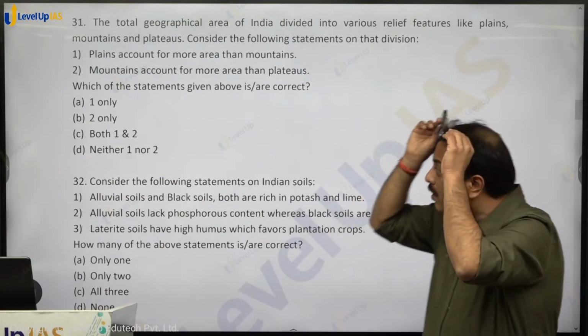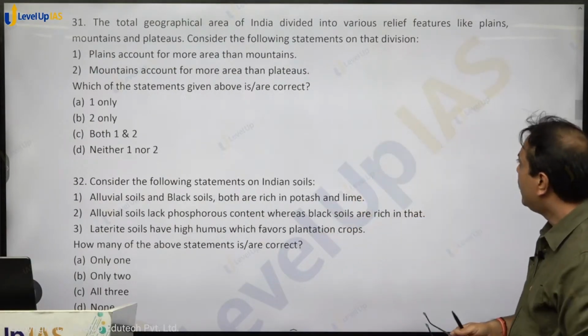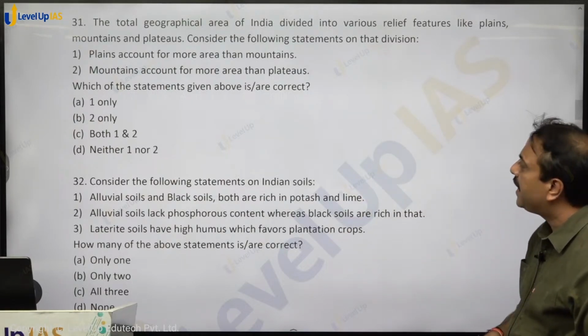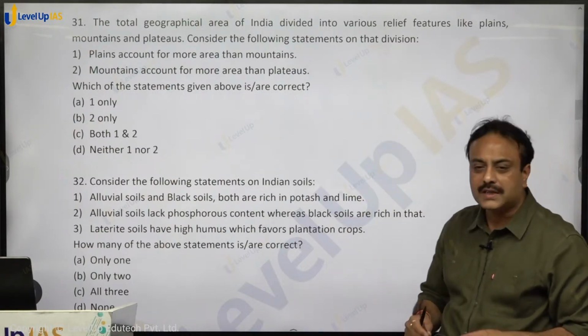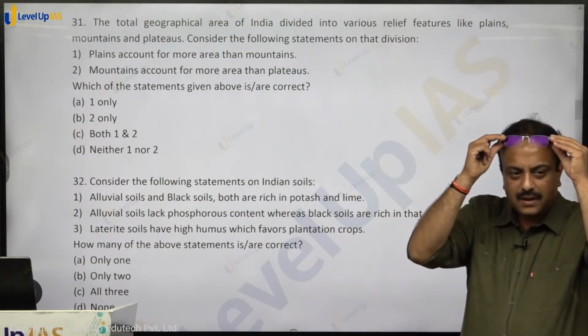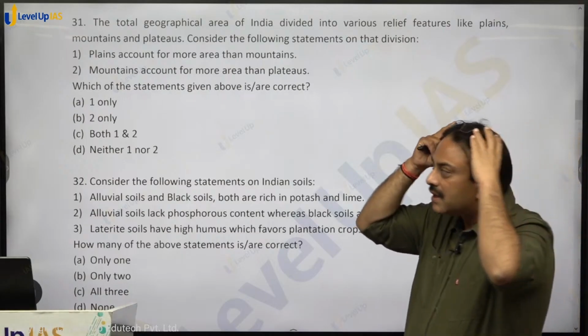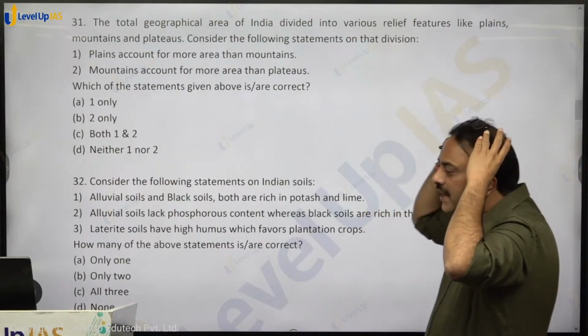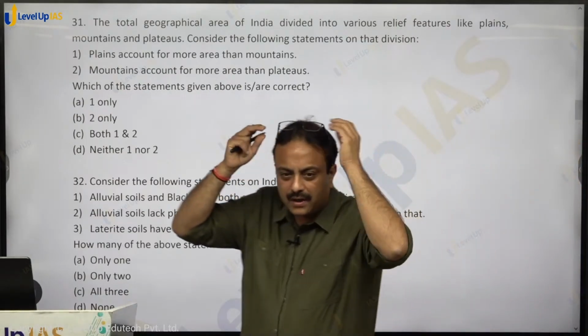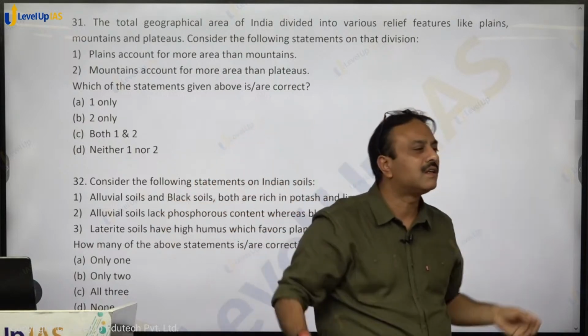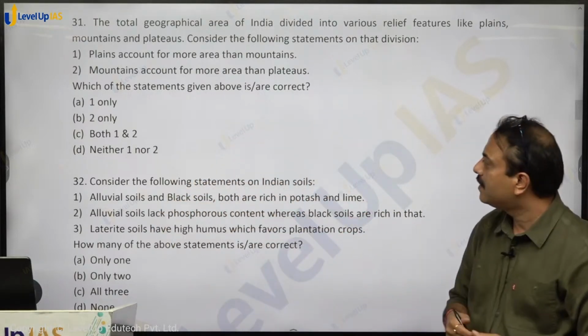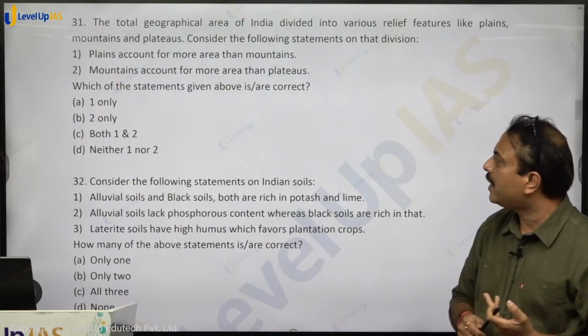The total geographical area of India is divided into various relief features like plains, mountains and plateaus. Consider the following statements on that division. Tell me the answer for that. Plains account for more area than mountains. It is about India. Are plains more or mountains? So the statement is correct. Statement 2: mountains account for more area than plateaus.